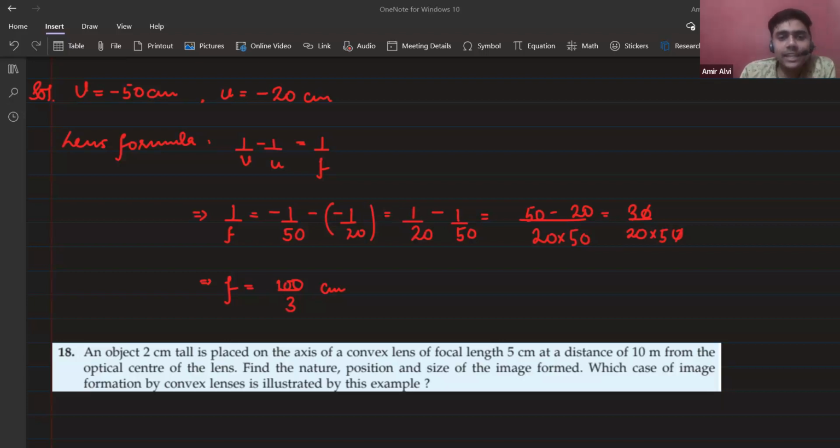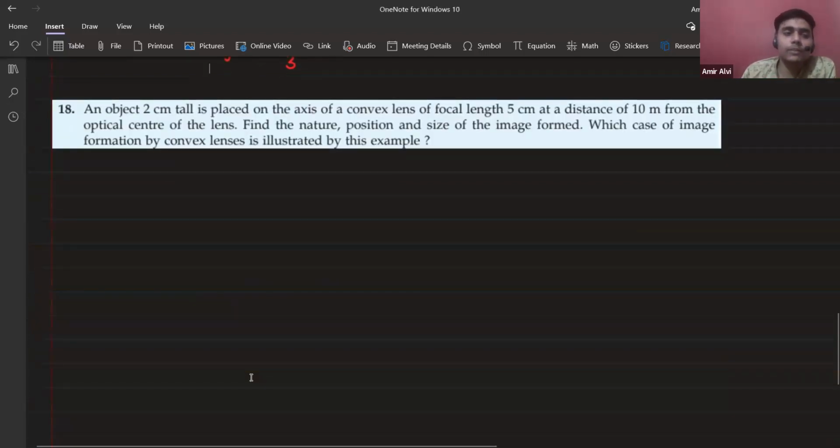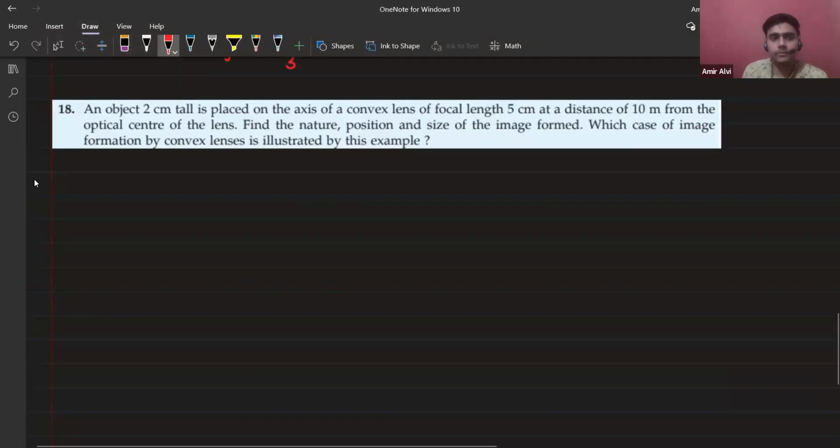I'm not getting any answer from anybody, only one or two students. Image formed is 10 centimeter and magnification is -1. Okay, Karishma, but let's check whether you are doing that in the right way. The object is how many centimeters tall? 2 centimeter, so HO is 2 centimeter. Your first step is to write the information which is given.